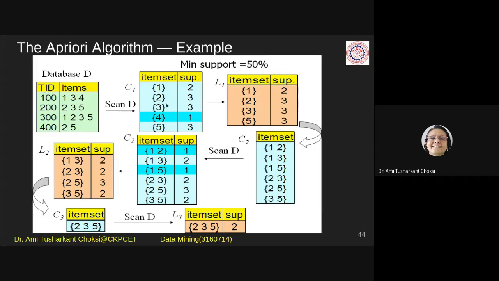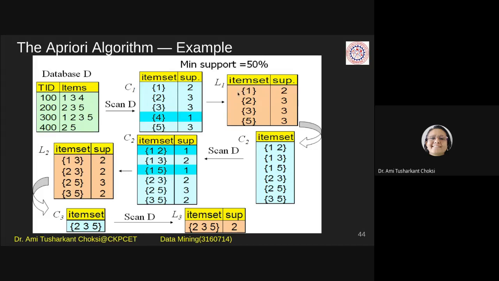Fine. Same way, we will find the item count, that is the support count, of 3, 4 and 5, right? Support count of 1, 2, 3, 4 and 5. So this is the candidate item set, right? This is the candidate item set. Now what we have to do is find the frequent item set. How to find the frequent item set?